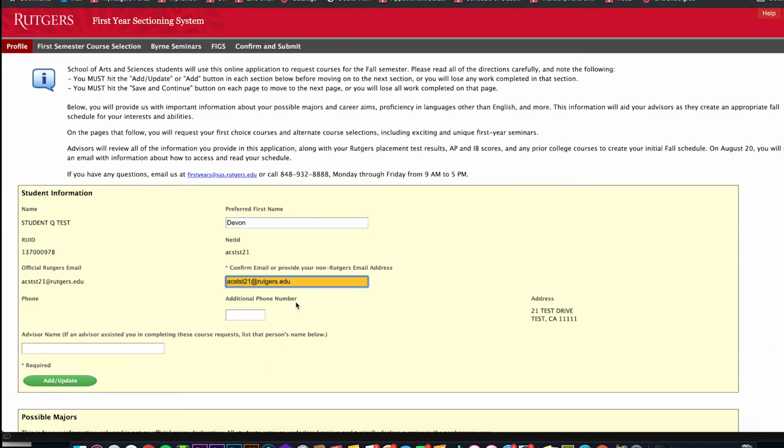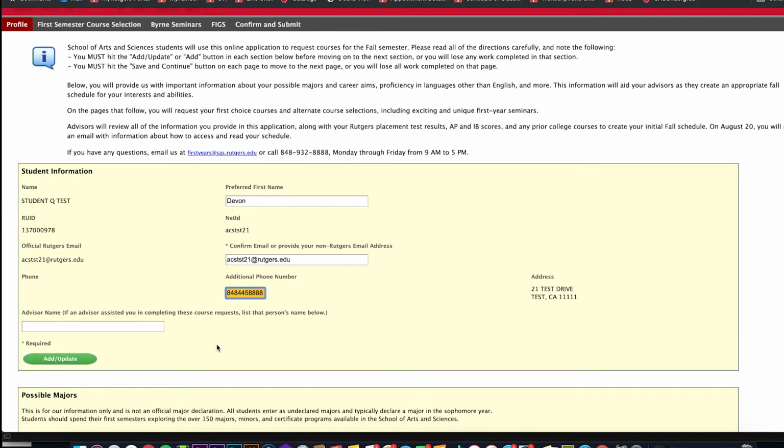We rarely need to call a student, but there is a space here for you to provide a phone number in addition to the one already on file from your admissions application. The last item in this section asks for an advisor's name. The School of Arts and Sciences does not assign students to a specific advisor for your time at Rutgers. The information being listed here is to record the advisor with whom your APA session is with.